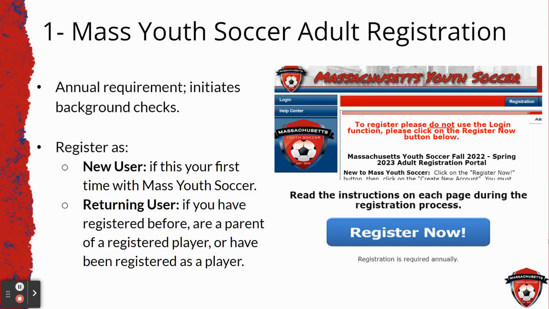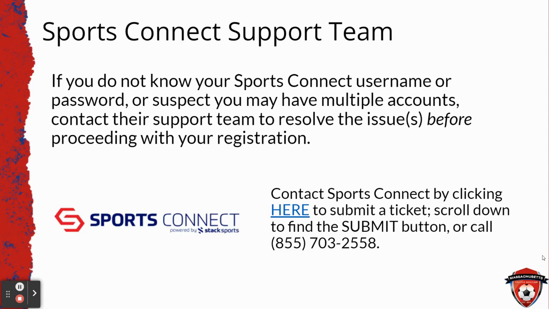The first requirement is the Mass Youth Soccer adult registration. This is an annual requirement that initiates background checks. If this is your first time with Mass Youth Soccer, please register as a new user. If you have registered before, are a parent of a registered player, or if you've been a registered player yourself, please register as a returning user. The information that you submit on this registration form flows into your Sports Connect account. If you do not know your Sports Connect username or password, or suspect you may have multiple accounts, please contact their support team to resolve these issues before you proceed with your registration.